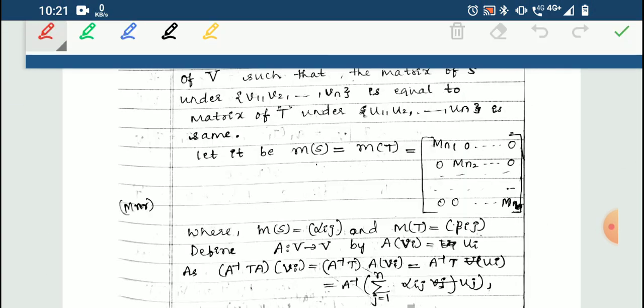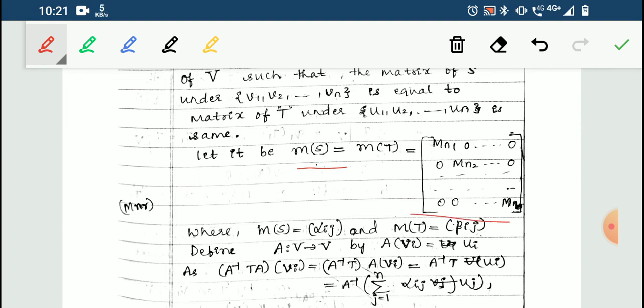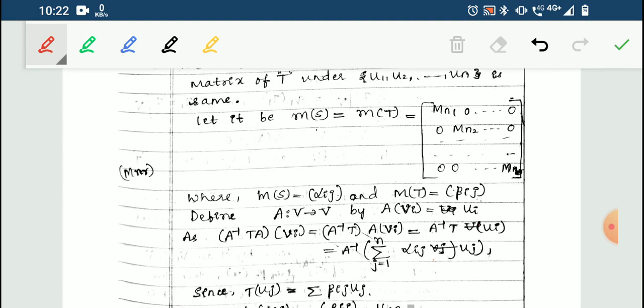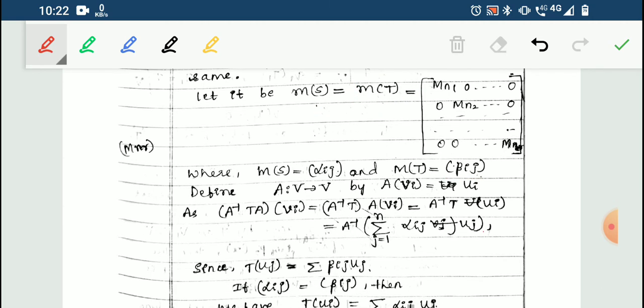So that's why I get here m(S) equal to m(T) is equal to this matrix representation, where the blocks are box matrices that depend on the invariants n1, n2, till nr, let's say. If I particularly take m(S), let its elements be alpha ij, and if I take particularly m(T), let it be beta ij. What they have given, both are equal, so alpha ij will be equal to beta ij, but let me take it that way to prove.